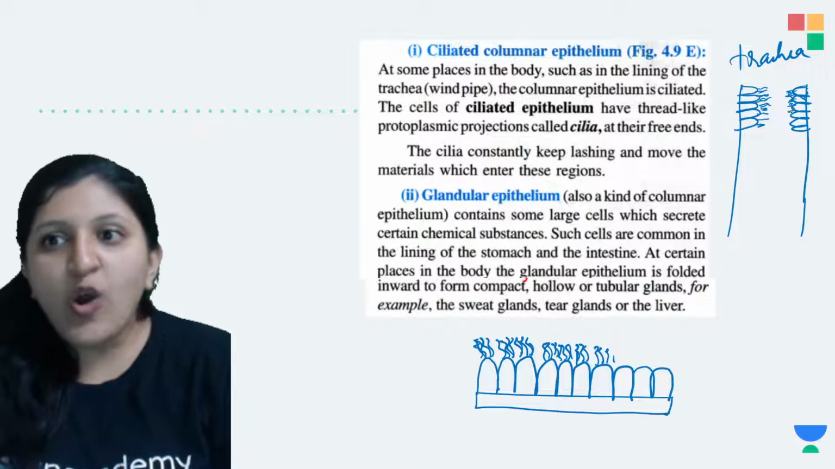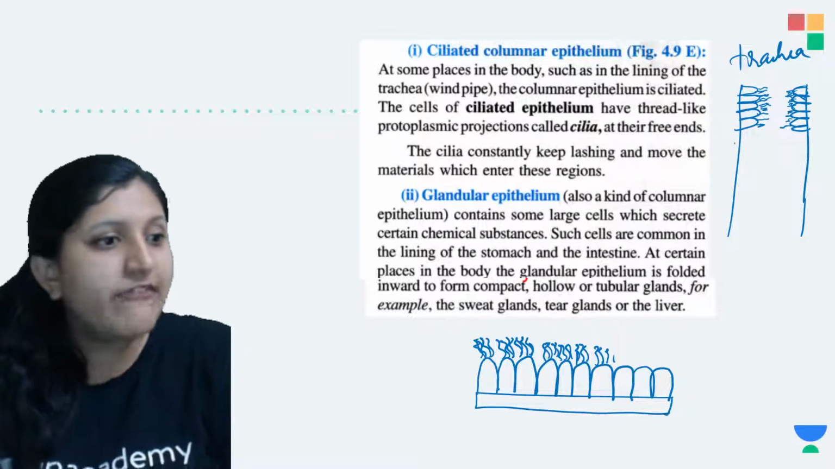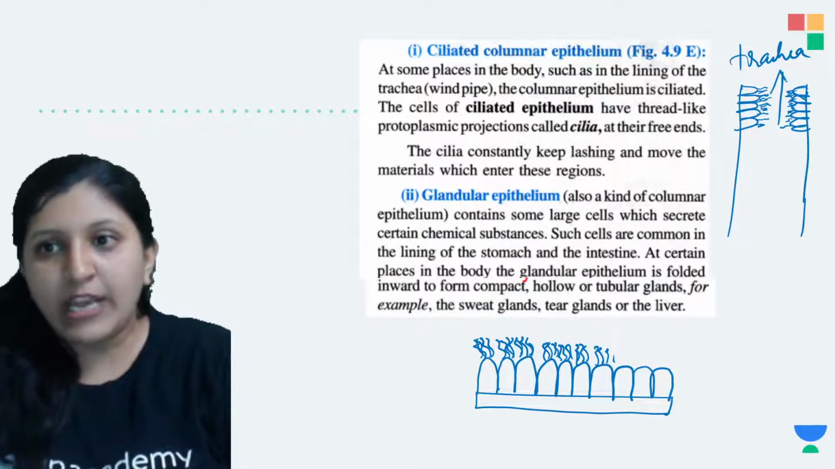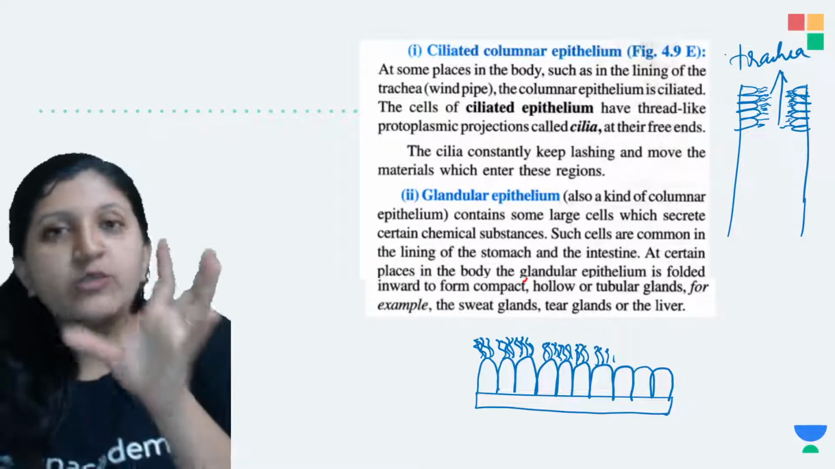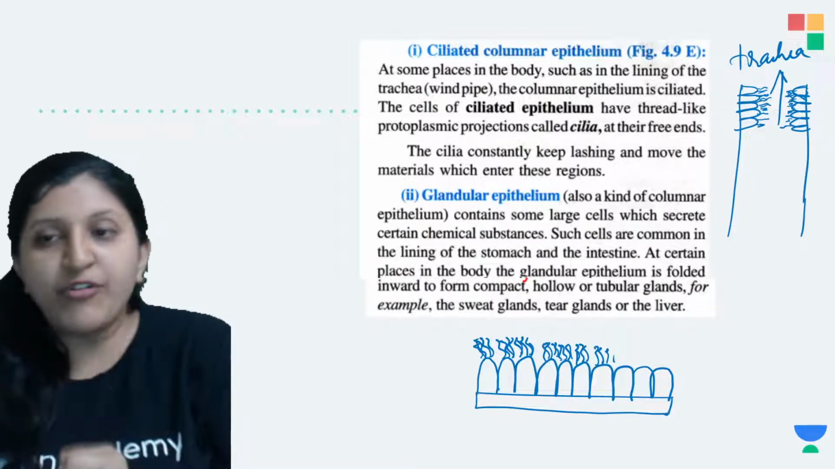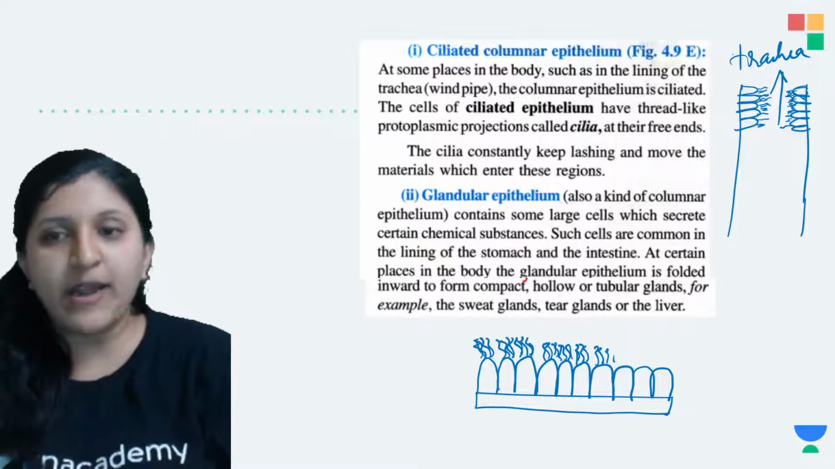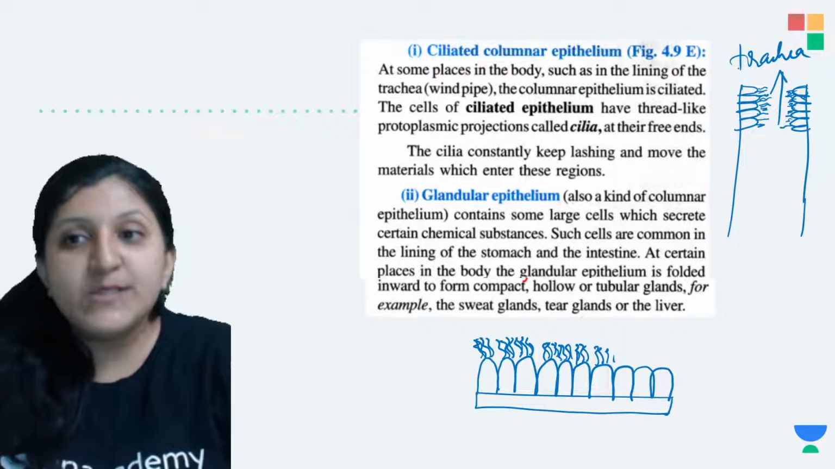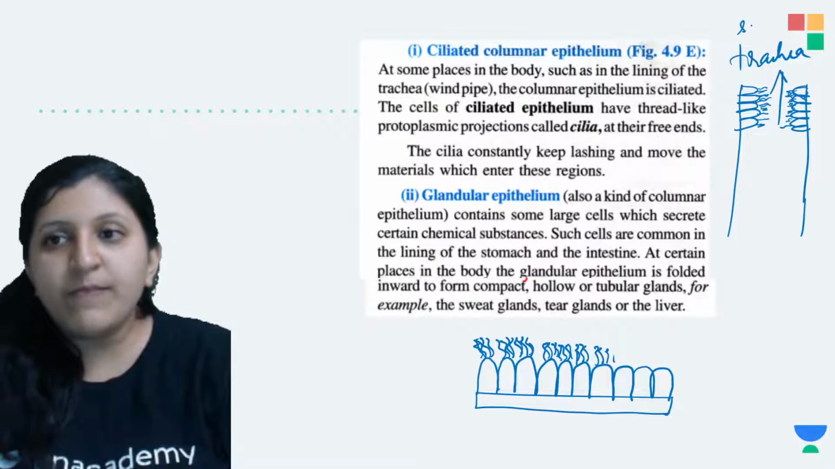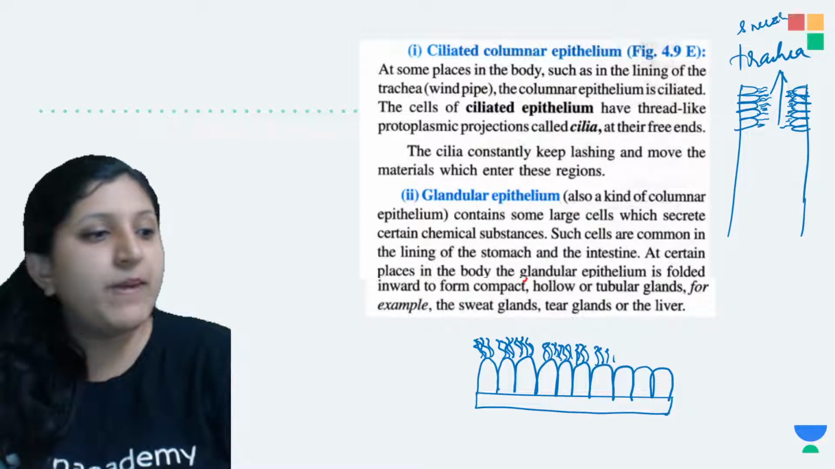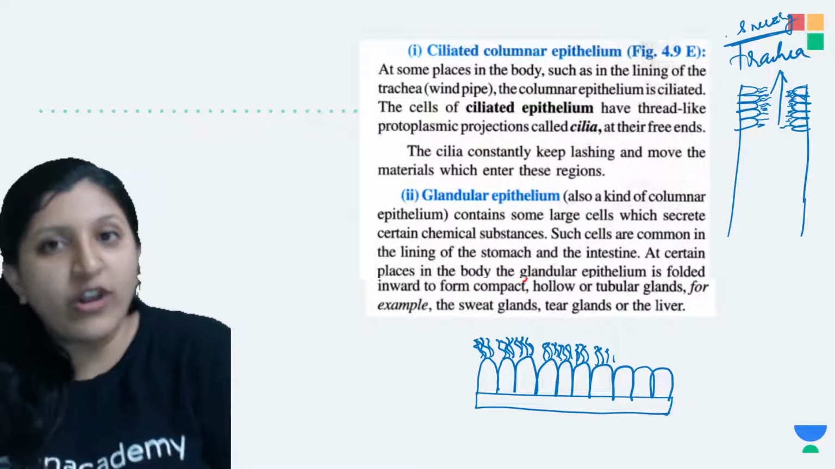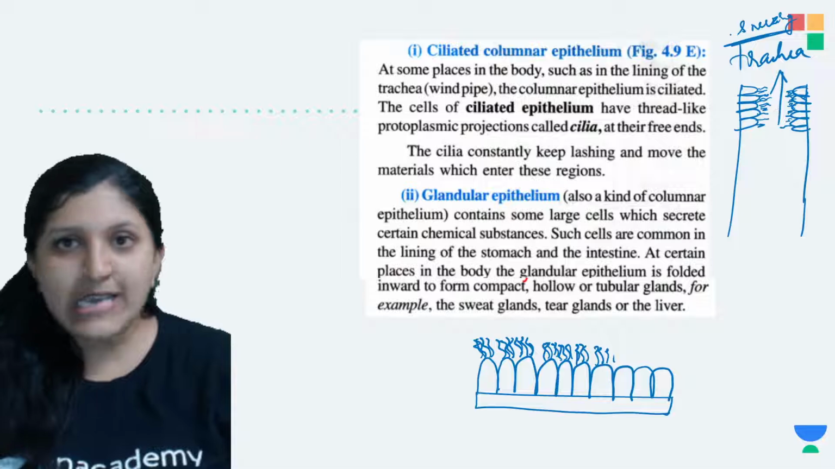Along with the mucus, this cilia will move in one particular direction, so that the trapping of a germ, a pollen grain, or a dust particle can occur. That is by sneezing action. By sneezing or maybe by coughing, the foreign materials are thrown out.